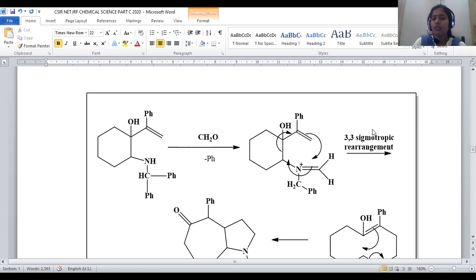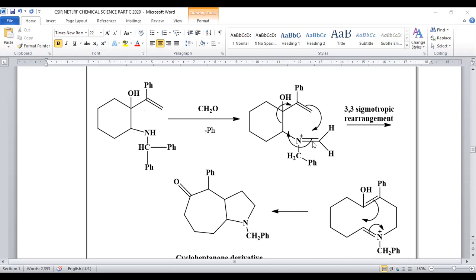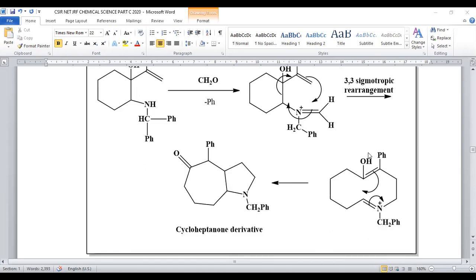Now, there is a possibility of a 3,3 sigmatropic rearrangement. So 1, 2, 3, 1, 2, 3. Here the sigma bond is cleaved, this bond will be shifted in this direction, the olefinic double bond moves towards this side, and the pi bond is shifted towards this side, so that there is a formation of a cyclic product. A new carbon-carbon bond formation is possible by the 3,3 sigmatropic rearrangement. Here you can achieve this type of product.